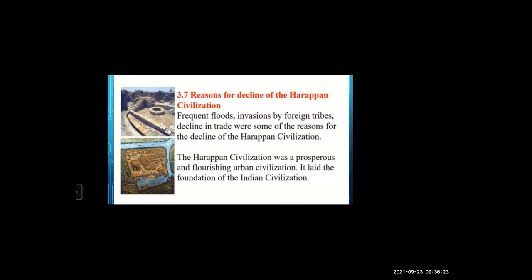Now unmute yourself. Let us go for the quiz game. Okay, this is a summary of what we have learned today. 3.1 Life in the Harappan civilization. We have learned about the crops grown. Main occupation is agriculture. What was their dressing style, and we have learned about the ornaments. And in trade, we learned about the import and export, what they imported and what they exported. In the third point, we learned about the reasons for the decline. So this was a summary of this lesson, part 2.